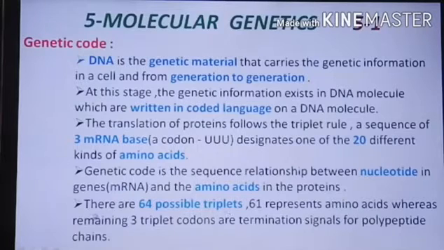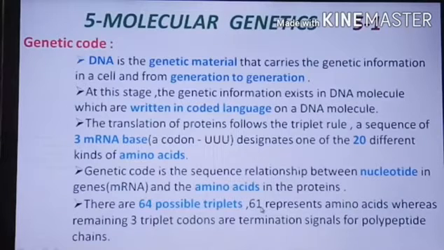In the genetic code, how many triplets are there? 64 possible triplets. Among the 64 triplets, 61 represent the amino acids, whereas the remaining 3 triplet codons are termination signals for the polypeptide chain, also called stop codons.